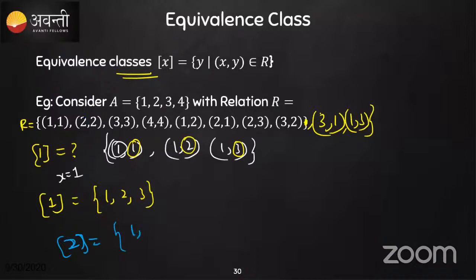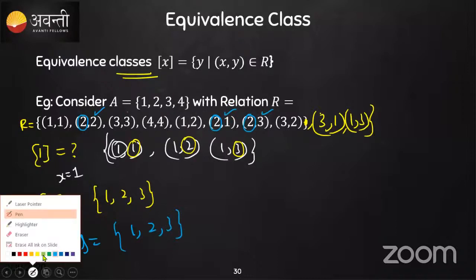So here the equivalence class of 2 is given by identifying where 2 is present. Like 2 is here, 2 is here, and 2 is here. We need to write only y, that is 2, 1, and 3. It means {1, 2, 3}. So this is how you need to find it. Now the last part: can you identify what is the equivalence class of 4?